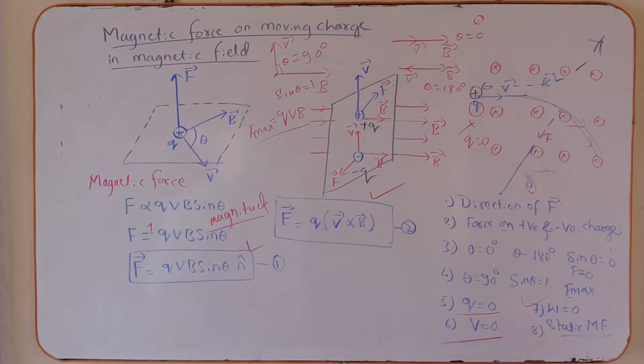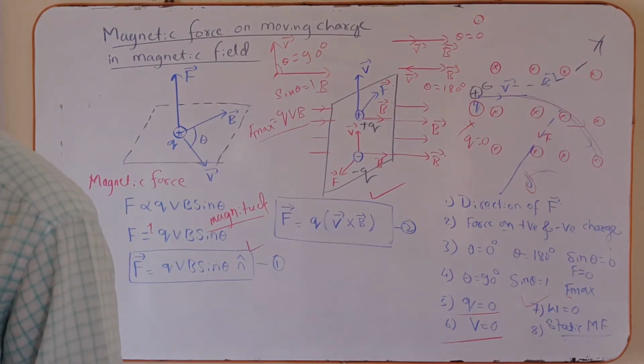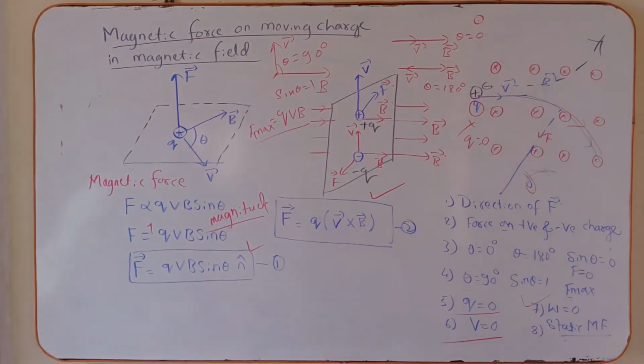Come to the point: when the charged particle enters the static magnetic field, only the magnetic field deflects the charged particle but does not accelerate it. But when the charged particle is entering a variable magnetic field, at that time, it deflects as well as accelerates the moving charged particle. Okay, this is a very important point.